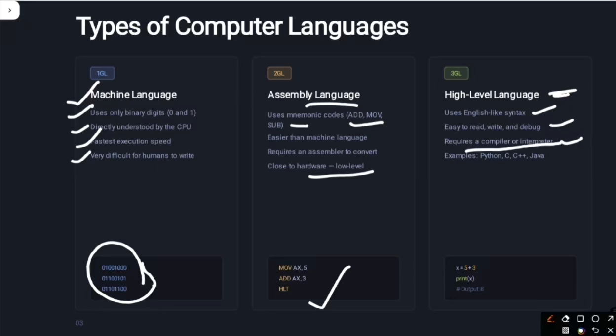Have you understood? We will read about what a compiler and an interpreter are. See, the examples of such languages given are Python, C, C++ and Java, and an example program is given: x equals 5 plus 3, print x, and the output is 8. So these are the three types of computer language. Let's revise: machine language, assembly language and high level language.